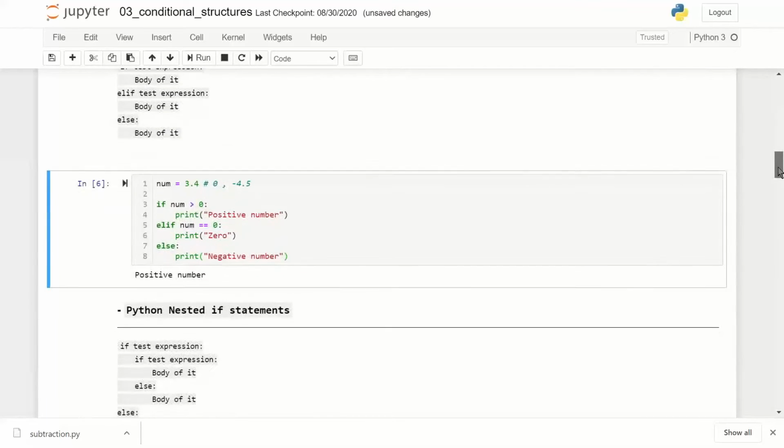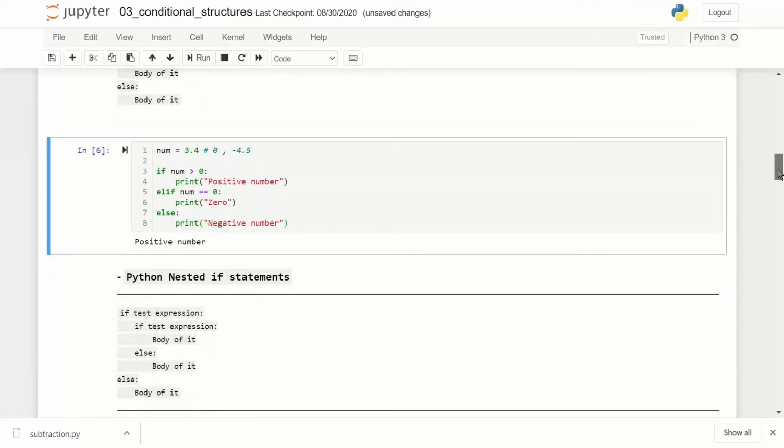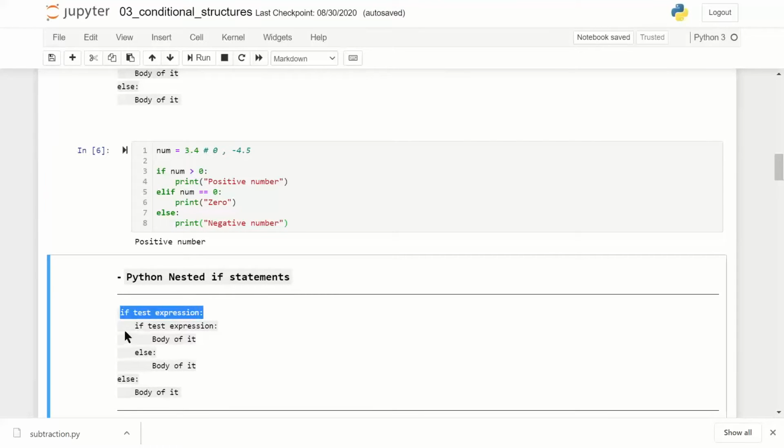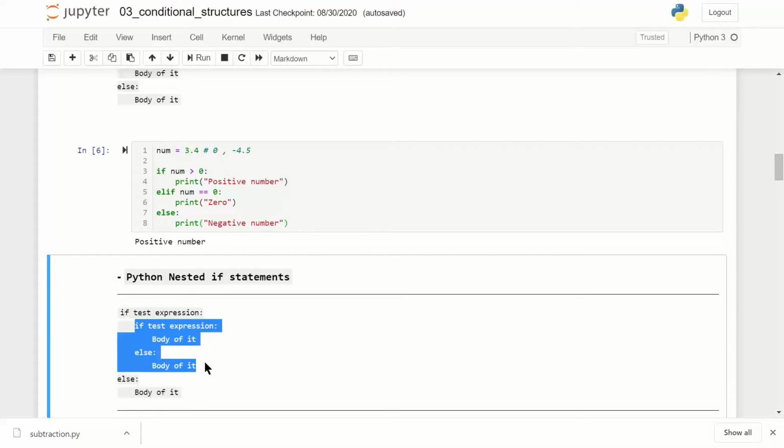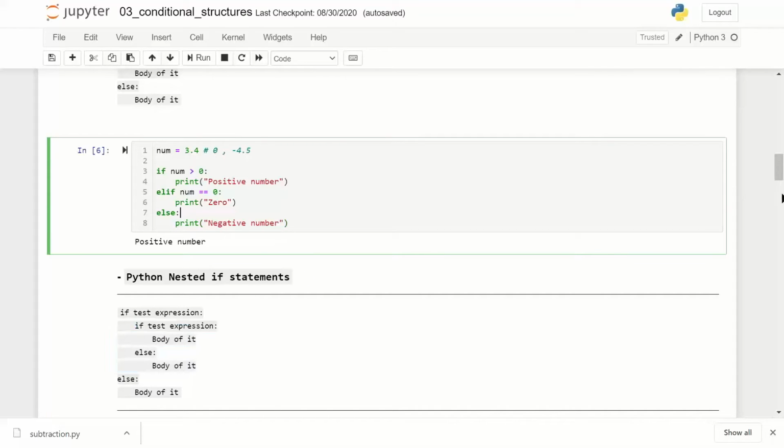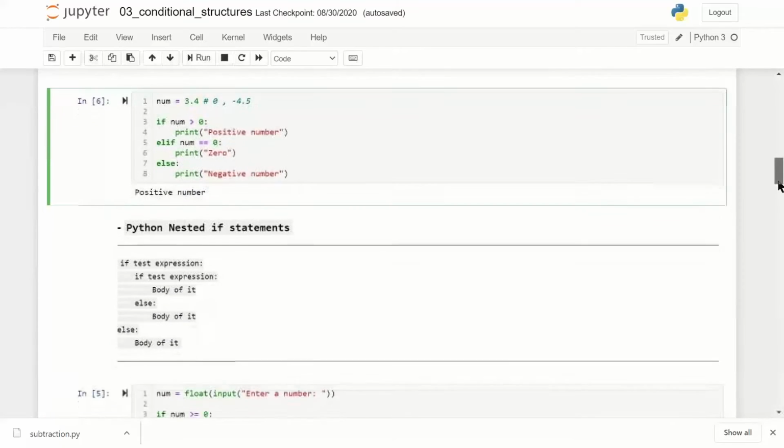We can have nested if else also. This is how nested if else can be written. If a condition is matched, then you write another if condition inside it and else. The indentation of the nested part of if else can be seen. So this way you can write nested if else also. So let's move forward.